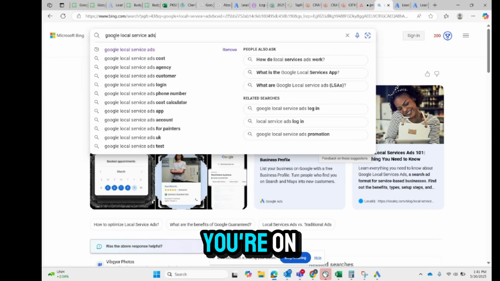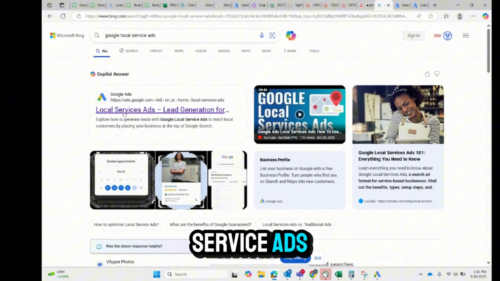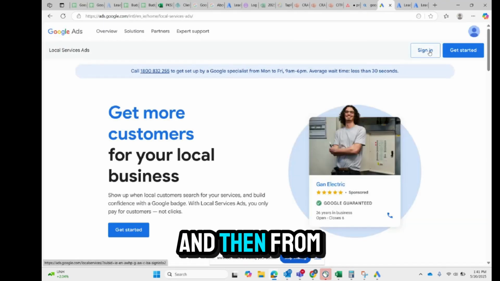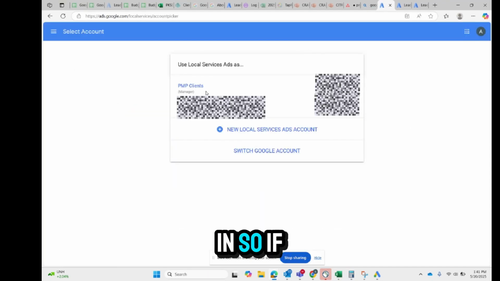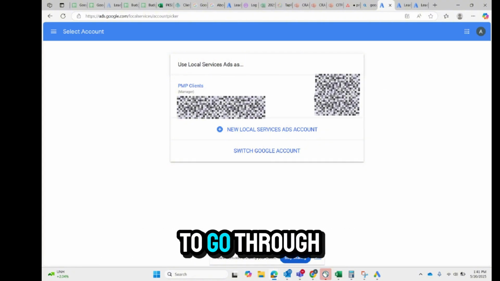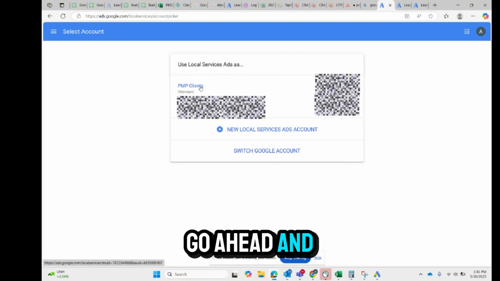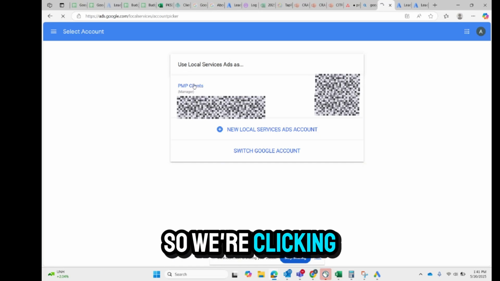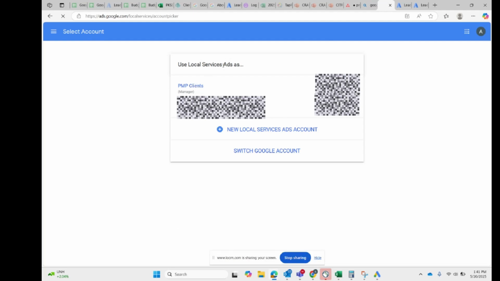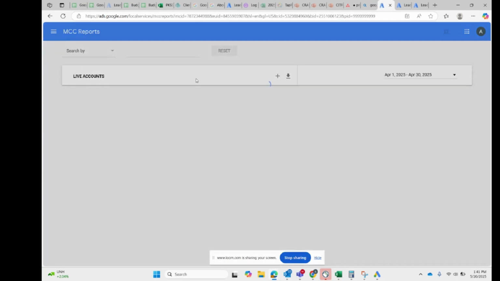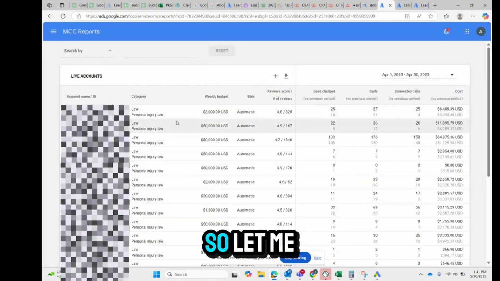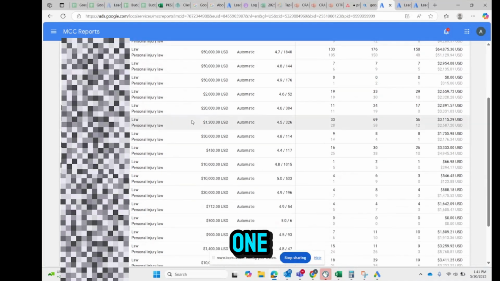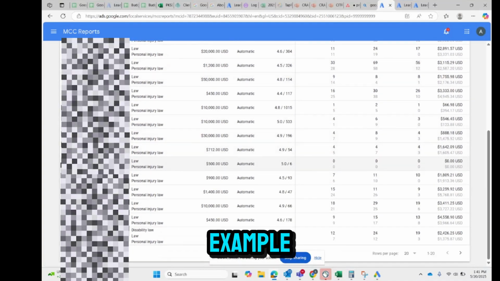So whatever browser you're on, just type in Google local service ads. And then from there we sign in. You should see a page like this, sign in. We're already signed in, so if you're already signed in, you don't have to go through this, but if you need to create a profile, go ahead and create one using your credentials. So we're clicking into our clients. So for you, it's going to look different. We do have a few different accounts, so let me just click one so that we can show just one business example.